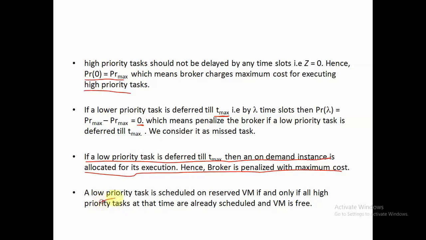And then a low priority task is scheduled on a reserved VM if and only if all high priority tasks at time t are already scheduled. So always we give preference to high priority tasks, and only if a reserved virtual machine is available after scheduling all high priority tasks, then we will be scheduling our low priority task.